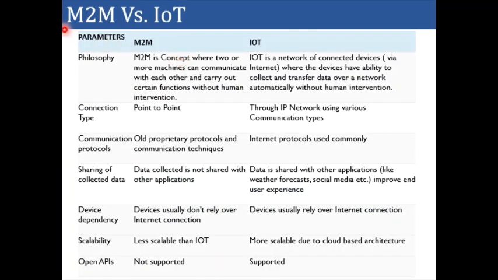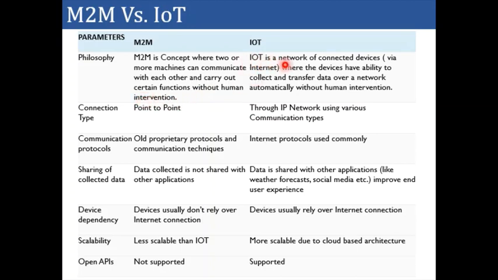So let's try to understand how machine to machine communication is different from Internet of Things. So first let's talk about the philosophy. Machine to machine communication is the concept where two or more machines can communicate with each other and carry out certain functions without human intervention.